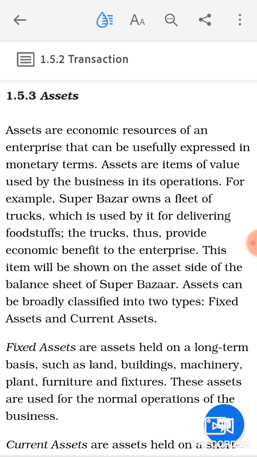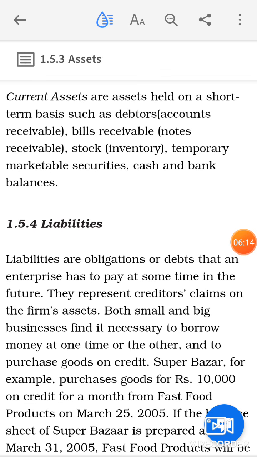So these are your fixed assets, as in the examples: land, building, machinery, plant, furniture and fixtures. The second is current assets. Current assets are assets held on a short-term basis such as debtors, accounts receivable, bills receivable, notes receivable, stock that is inventory, temporary marketable securities, cash and bank balances.